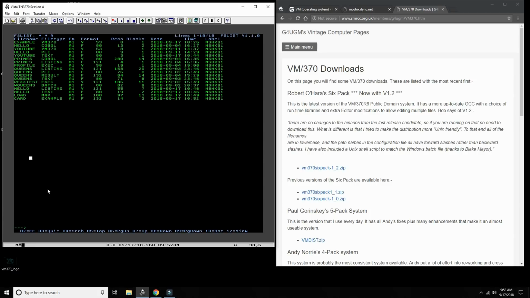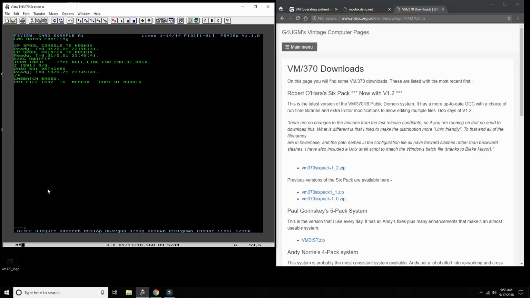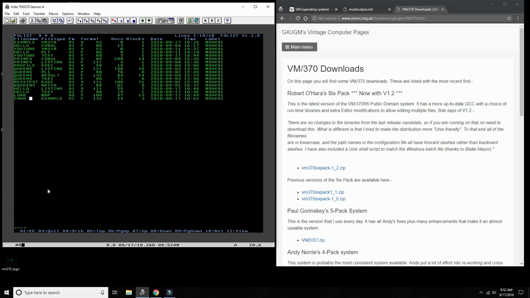Here it is, card example. When we say read card, it reads from the virtual reader, the card reader. We see here that we got some messages from a facility called CMS batch, a batch running utility, which we will not look into today.